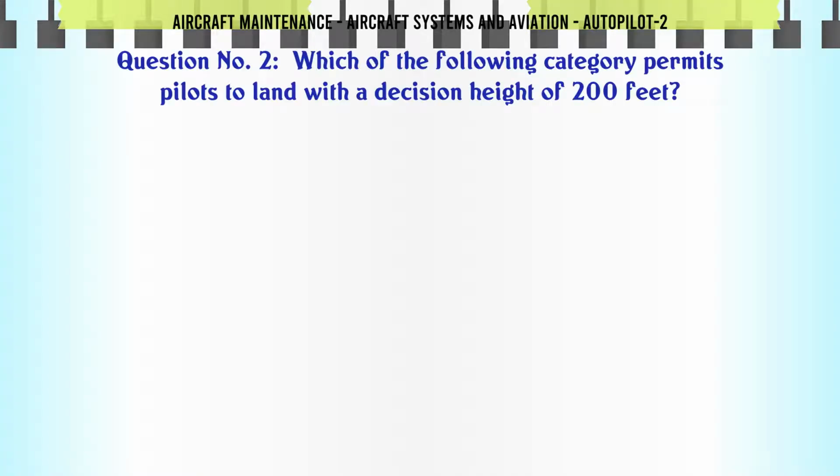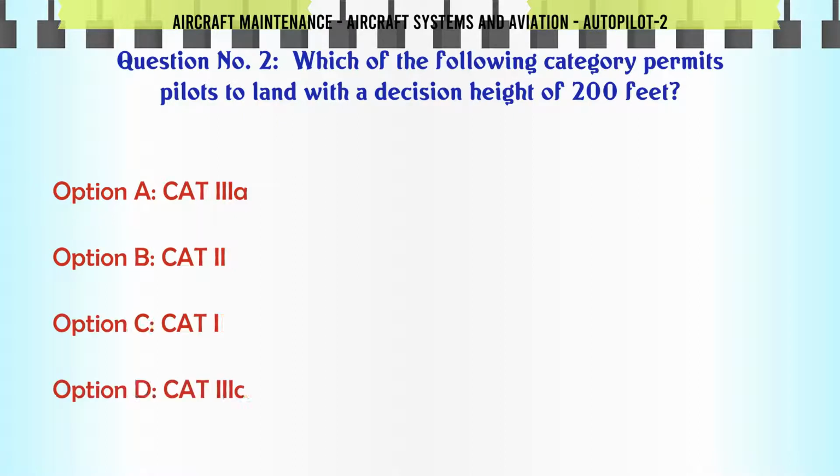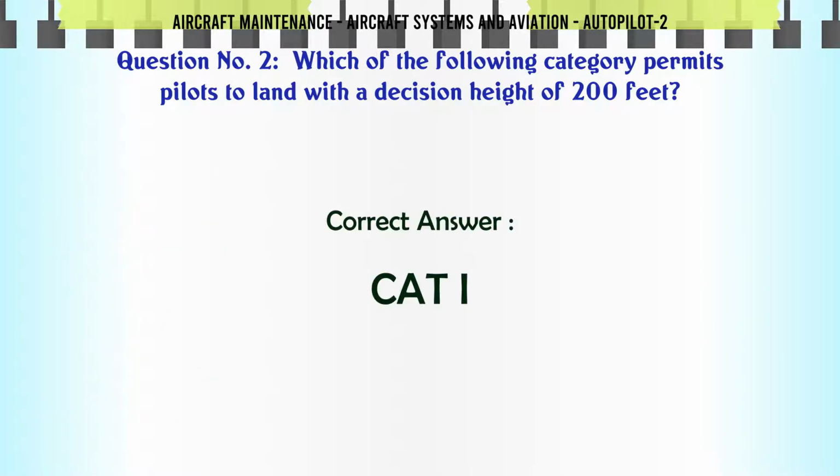Which of the following category permits pilots to land with a decision height of 200 feet? A. Cat IIIa. B. Cat 2. C. Cat I. D. Cat IIIa. The correct answer is Cat I.